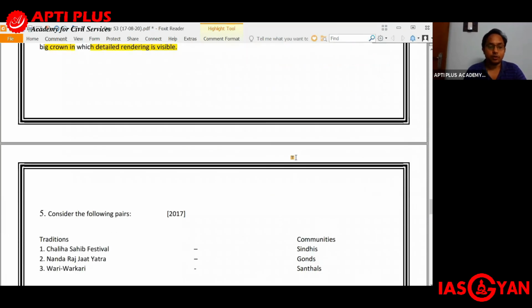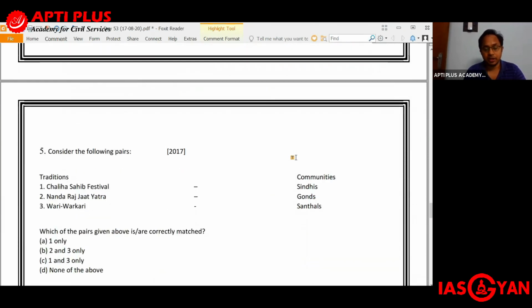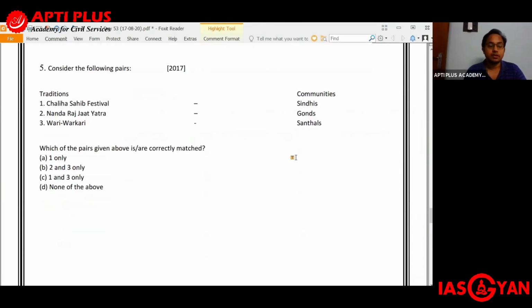Moving on to the last question for today, and this again is a question which has been taken from Art and Culture. This is from UPSC Prelims 2017. So on one column we have the various traditions which are there, and in the other column we have the communities with which these traditions are linked.